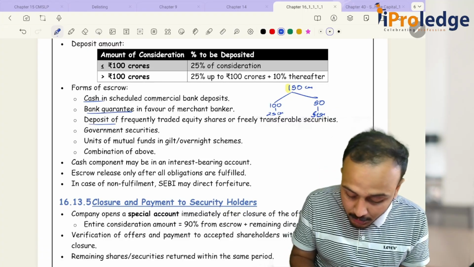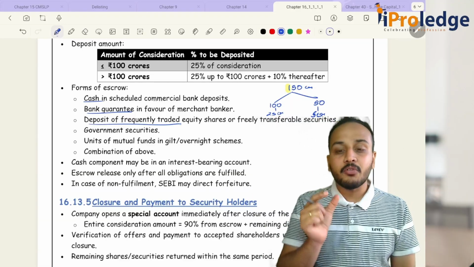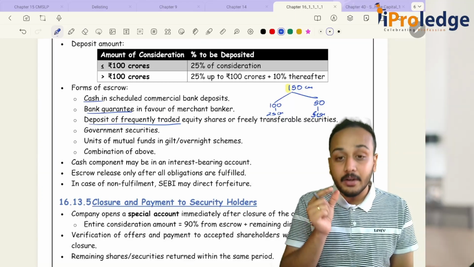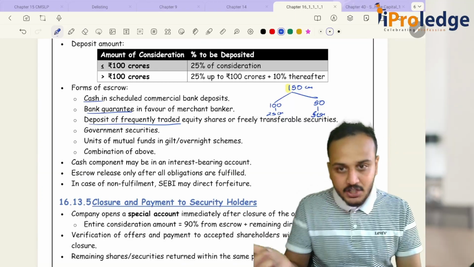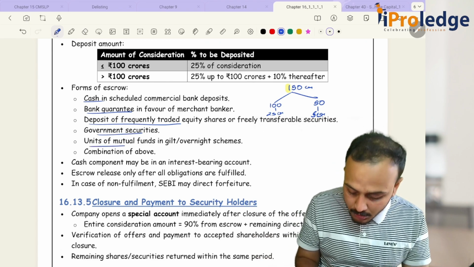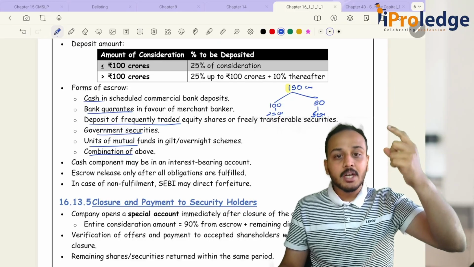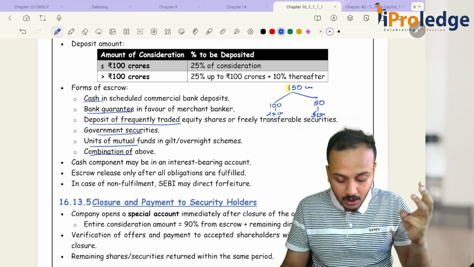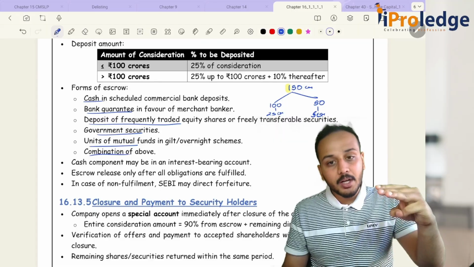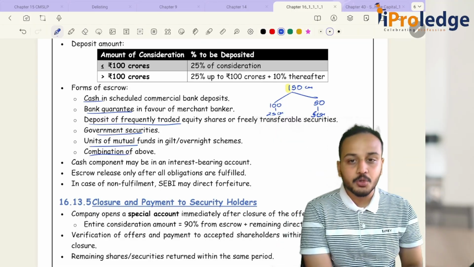Then deposit of frequently traded equity shares. You will understand the concept of frequently traded shares in your SAST chapter. Then you have government securities, units of mutual funds, and a combination of the above. So one is cash, second is bank guarantee, third is deposit of frequently traded shares, then government securities and units of mutual funds.